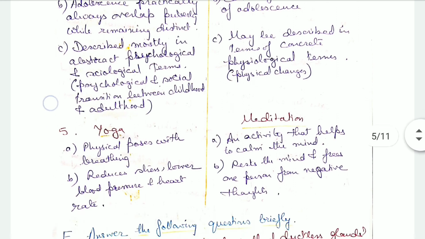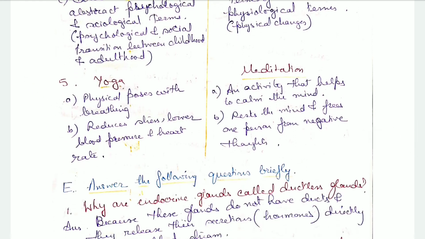Then the difference between yoga and meditation. Yoga means physical poses with breathing, whereas meditation is an activity that helps to keep the mind calm. Yoga reduces stress, lowers blood pressure and heart rate. Meditation resets the mind and frees a person from negative thoughts.